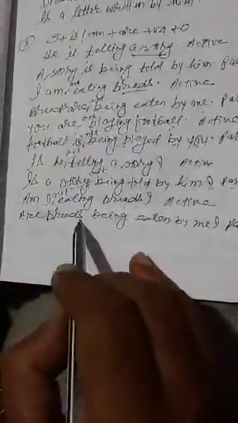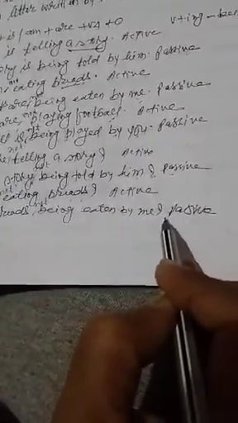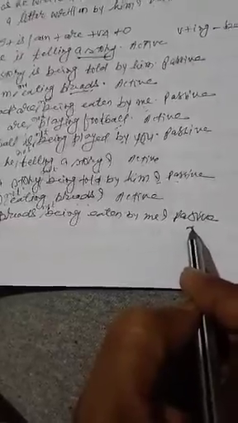In case of negative, am I not eating breads? It will be changed as: are breads not being eaten by me in case of passive. So, I have given you rules and two sentences of present tense. Next day, we will learn the rest of present tense, past tense and future tense.